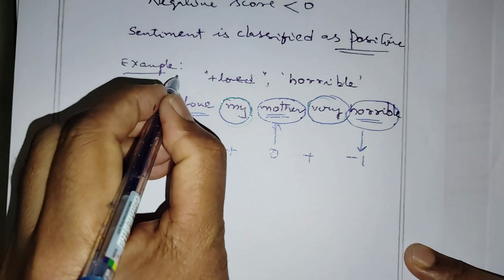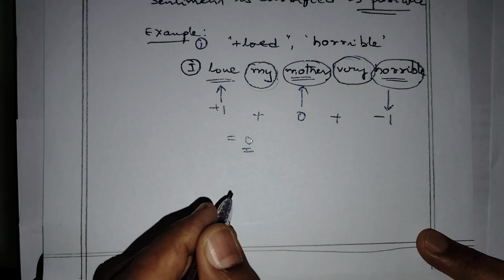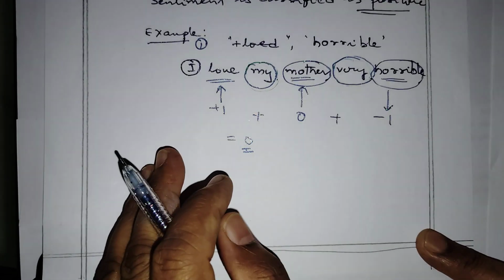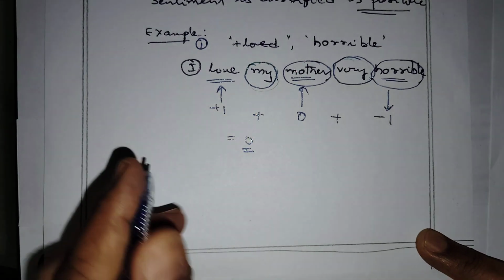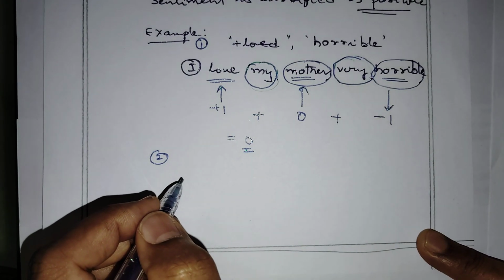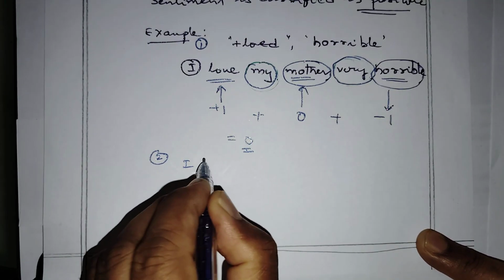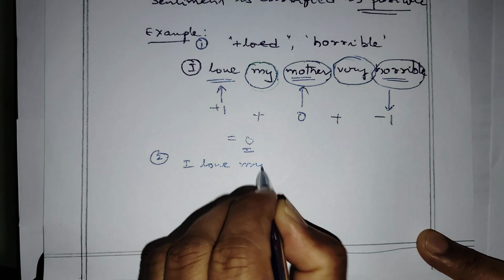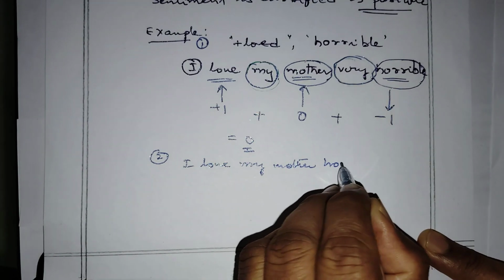Next, one more sentence. Sentiment analysis is very easy. In short form, we can do it directly without any steps if we understand the concept. The second sentence is related to negative sentiment: I love my mother horribly and terribly.